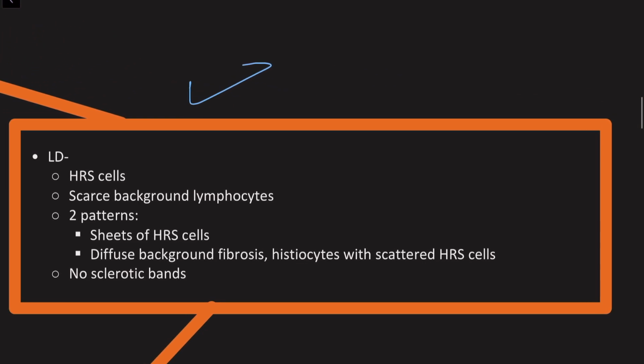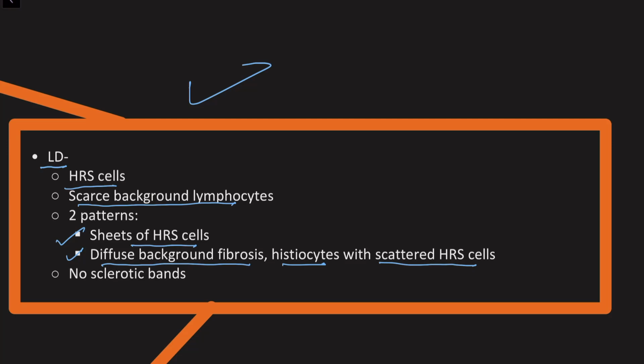Let's go on to the other one, that is the lymphocyte depleted. Again, it contains Hodgkin-Reed-Sternberg cells, and as the name suggests, it is depleted of lymphocytes. In fact, it is depleted of other immune cells in the background, so it has very scarce background lymphocytes. There are two patterns which can be seen in the lymphocyte depleted variant. There can be sheets of Hodgkin-Reed-Sternberg cells, or there can be a diffuse background of fibrosis, histiocytes, and scattered Hodgkin-Reed-Sternberg cells within the diffuse background fibrosis.